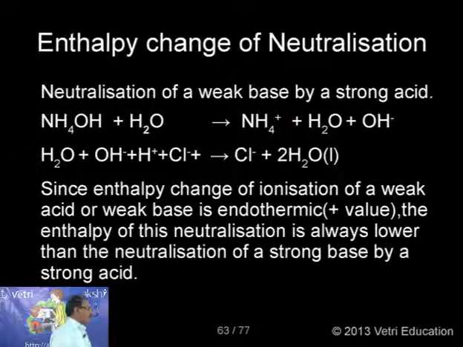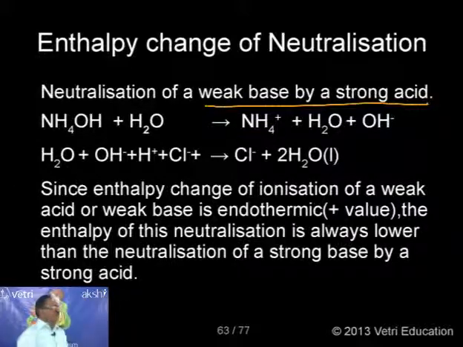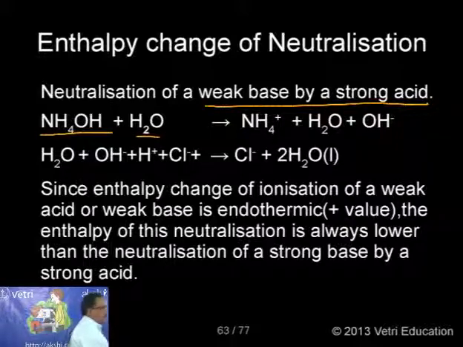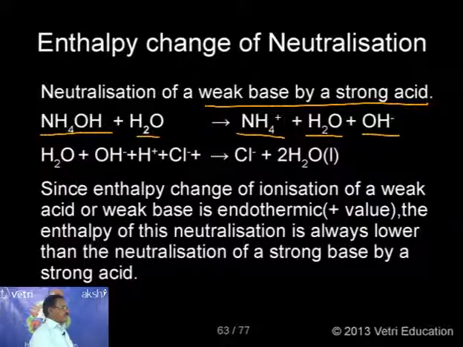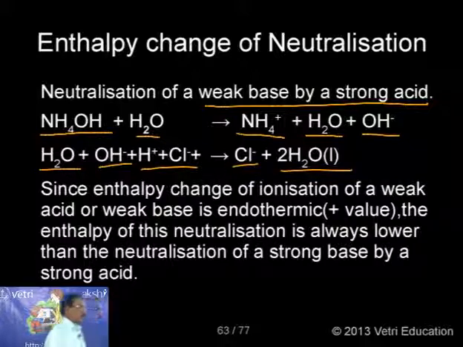In the same way, for neutralization of a weak base by a strong acid, we can visualize it this way. Ammonium hydroxide in water gives ammonium ion and OH-. That is the first step. In the second step, this OH- reacts with the strong acid HCl to produce Cl- and 2H2O. This is the interesting information.